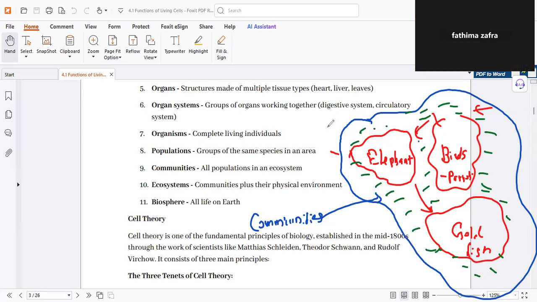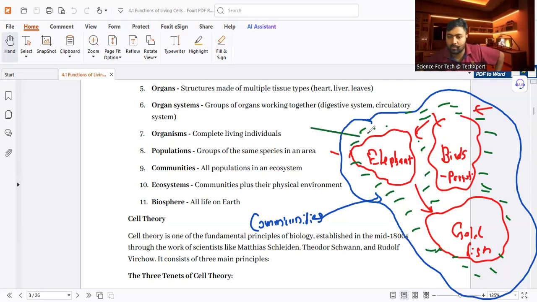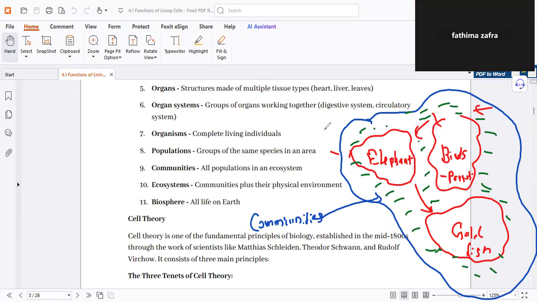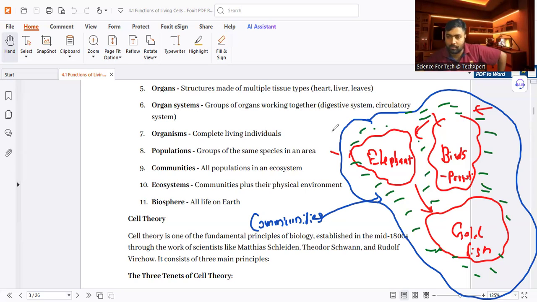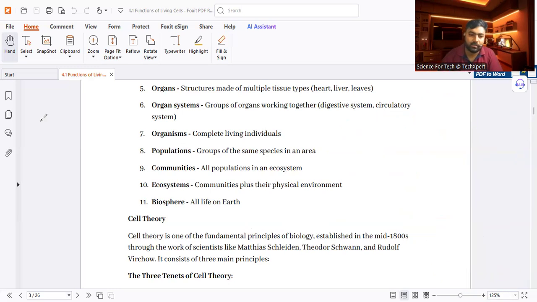So, see, tell me. Forest? Yes, a forest is a kind of ecosystem, because in a forest we can see the physical environment is there, as well as the living species. If we take the living species out, that is known as a community. Understood? The physical environment plus community is known as the ecosystem.